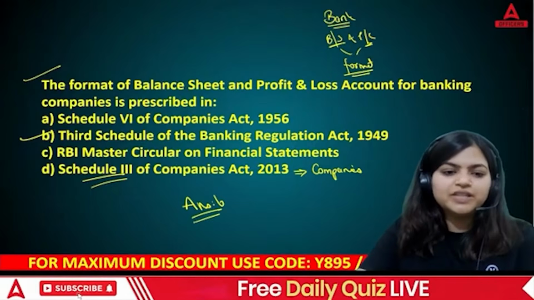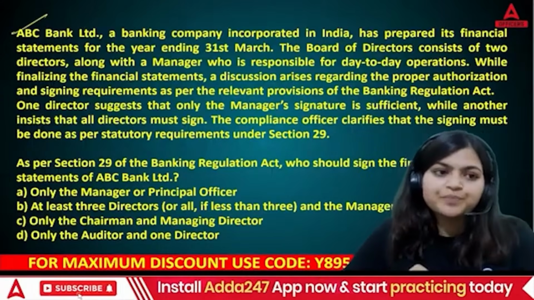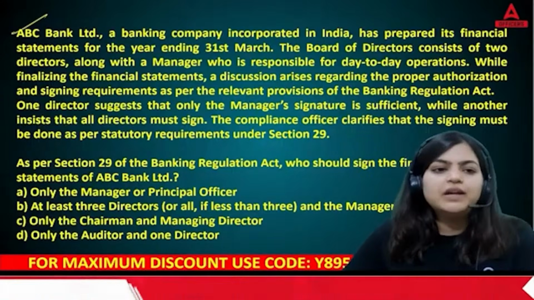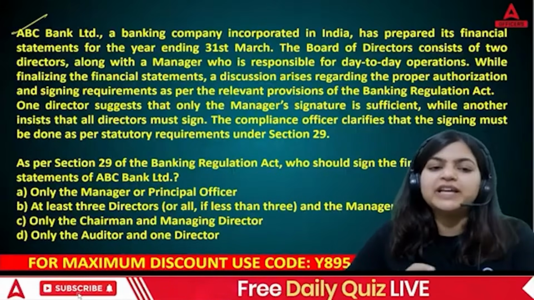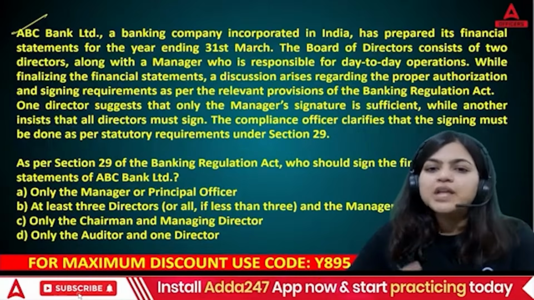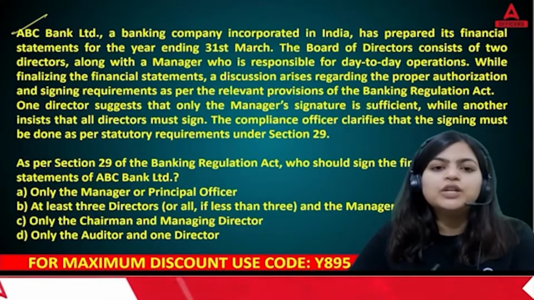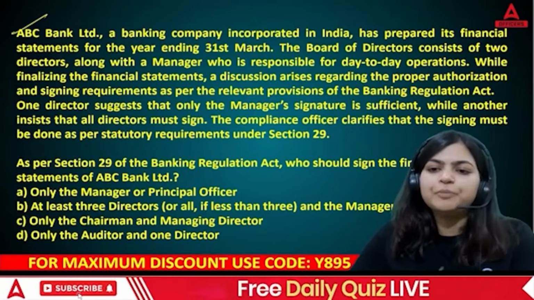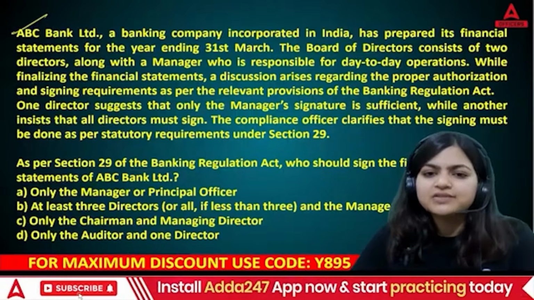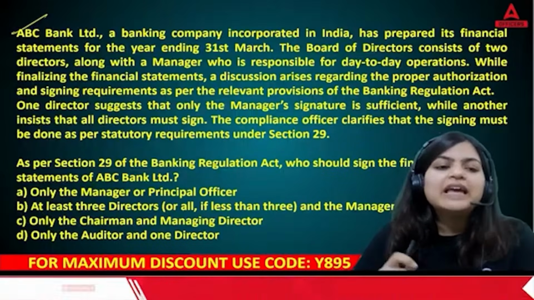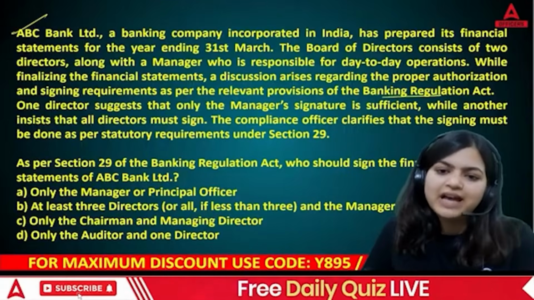Okay, chaliye, coming to the next question. Now we have a case-based question. So let's read it together. ABC Bank Limited, a banking company incorporated in India, has prepared its financial statements for the year ending 31st March. The board of directors consists of 2 directors along with a manager who is responsible for day-to-day operations. While finalizing the financial statements, a discussion arises regarding the power, authorization and signing requirements as per the relevant provisions of the Banking Regulation Act.